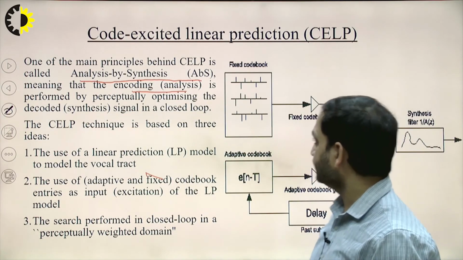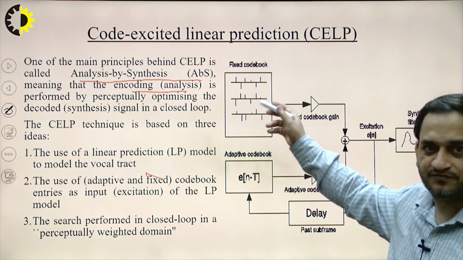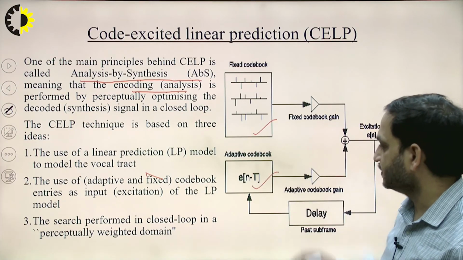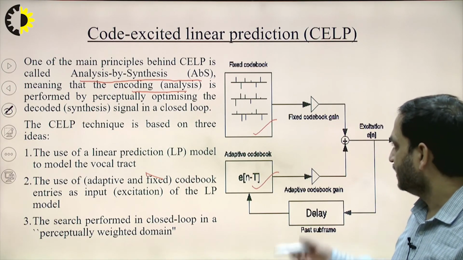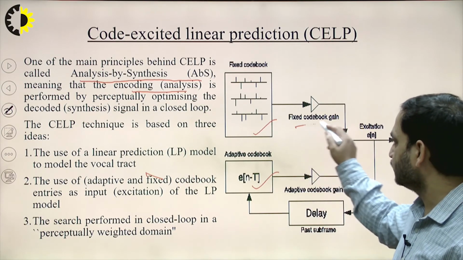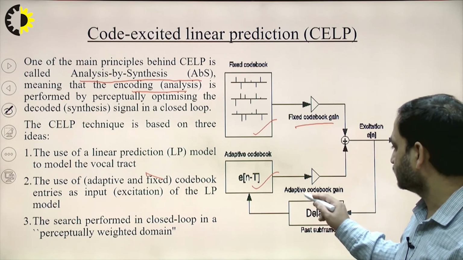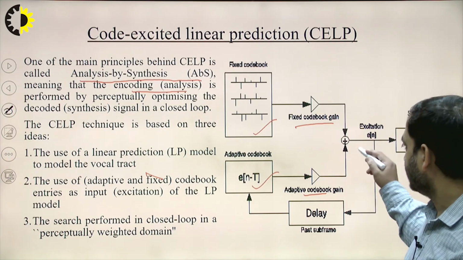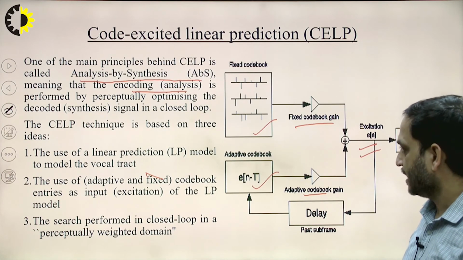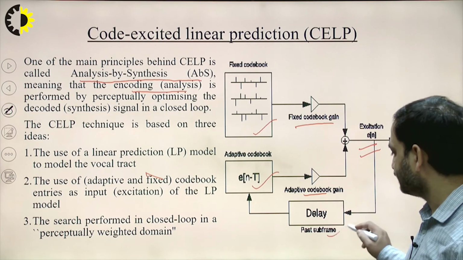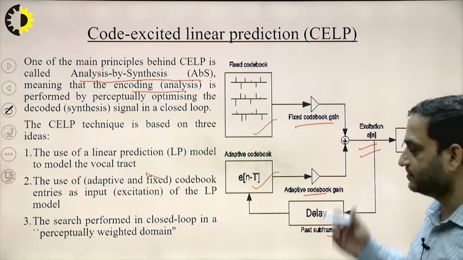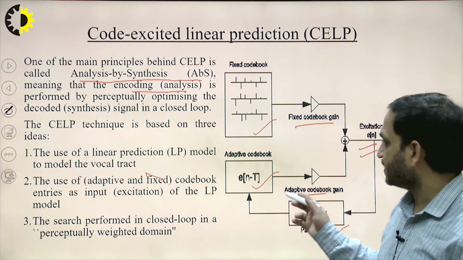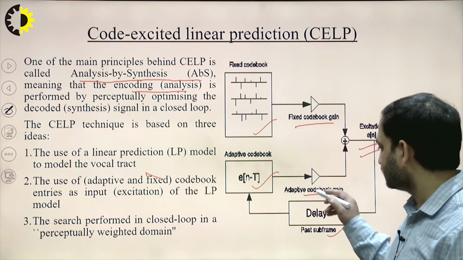Here we see the fixed codebook, then the adaptive codebook, which is e(n-T), passed through the fixed codebook gain and the adaptive codebook gain, and the resultant is the excitation e(n). There is a feedback path with the past subframes, as we discussed in the previous case, and based on that this value will be changed.